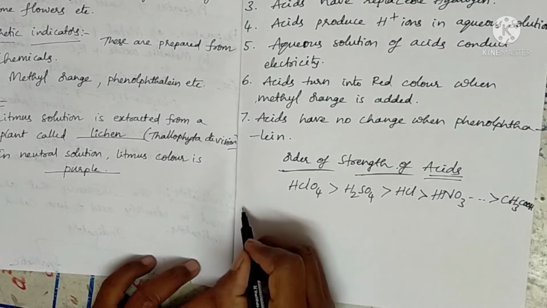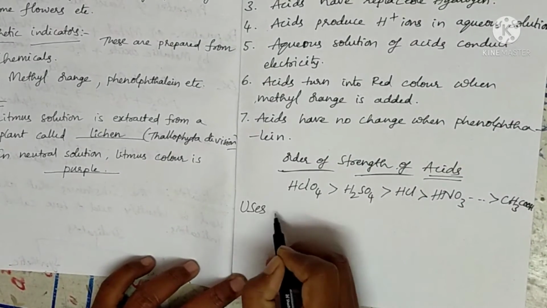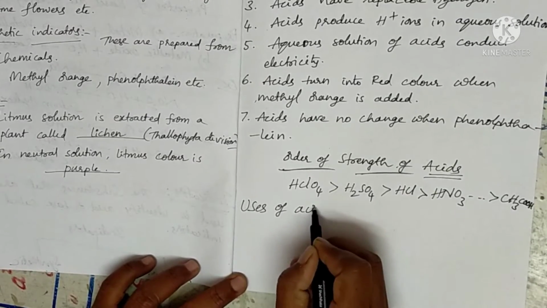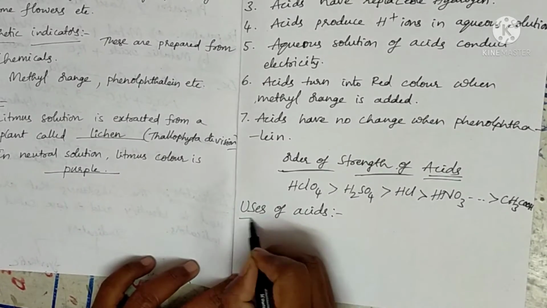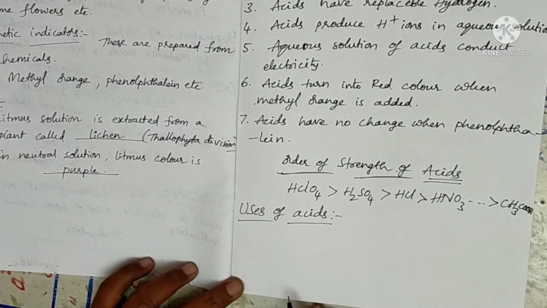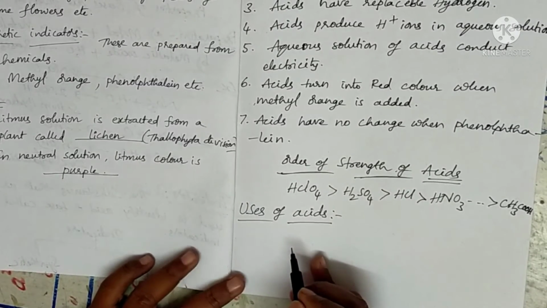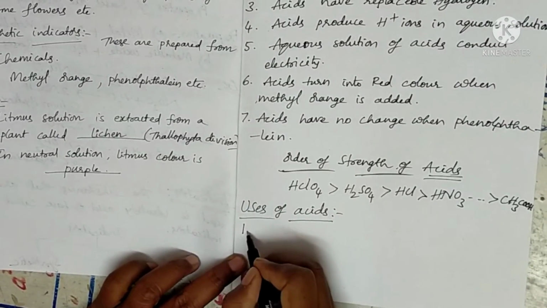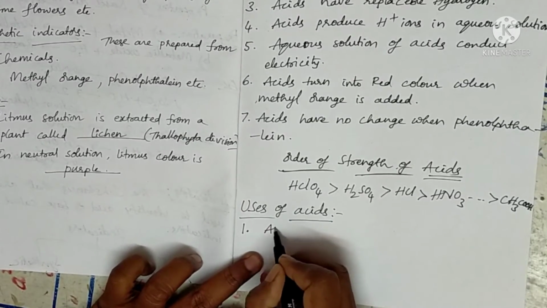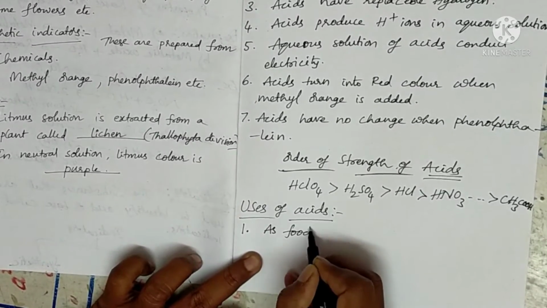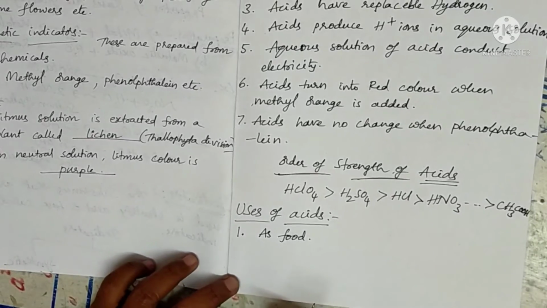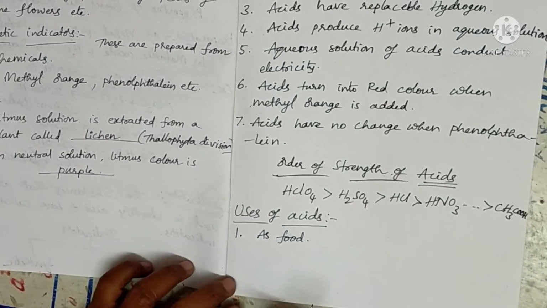After this, we have uses of acids. In our daily life, we use acids in so many cases. The first one is many acids are used as food material. So we are taking some of the acids as food.